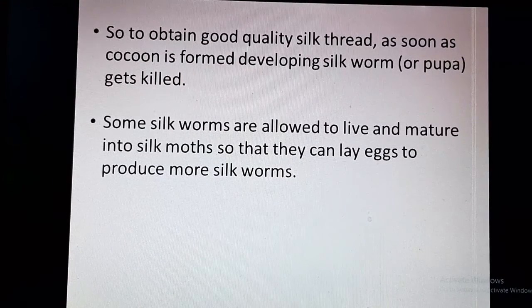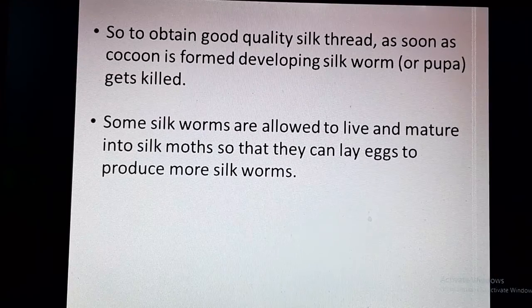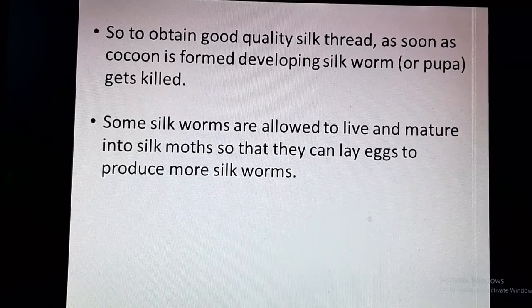But some cocoons are allowed to mature, and pupa is formed and matures into an adult silk moth and comes outside the cocoon by rupturing the cocoon. Why is it so? Because we need adult moths so that they can lay eggs and we can produce more silkworms, and this life cycle goes on.